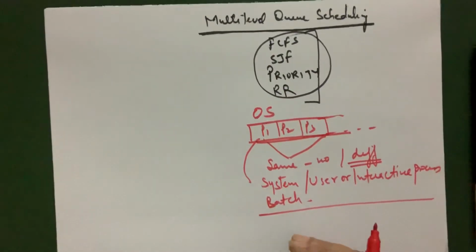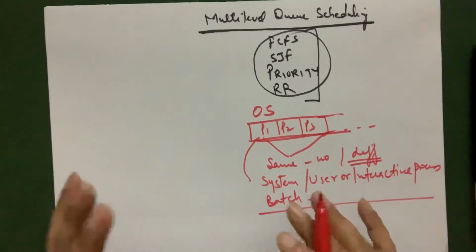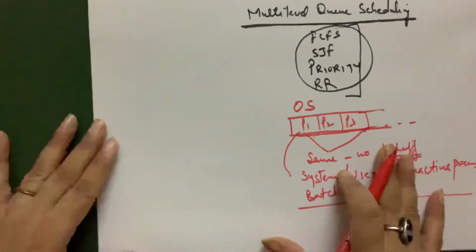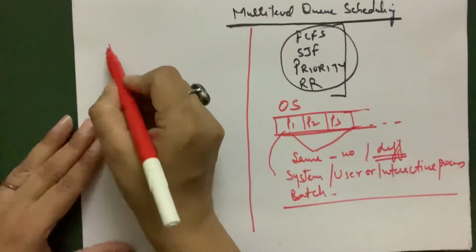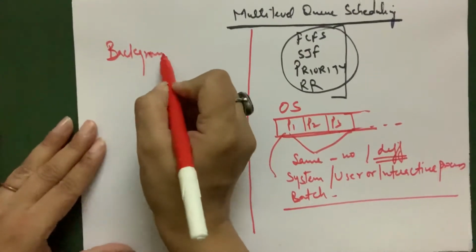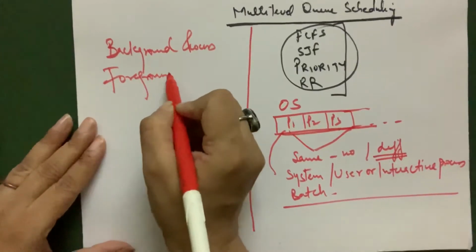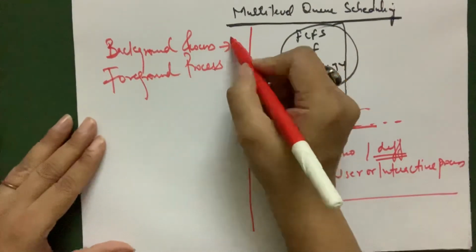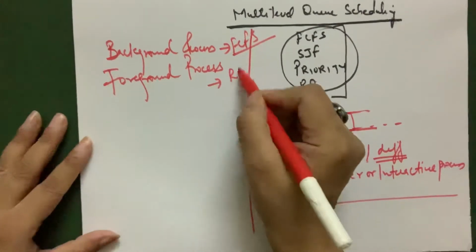We have already discussed the types of operating systems, batch, and what batch processes are. So each process type maintains its own queue. As there are different processes, different queues are maintained, to have the maximum utilization of the CPU. So we are either having the background processes or the foreground processes. When we are saying background processes, that means we are using FCFS, first come first serve. And if we are having foreground processes, that means we are using round robin.